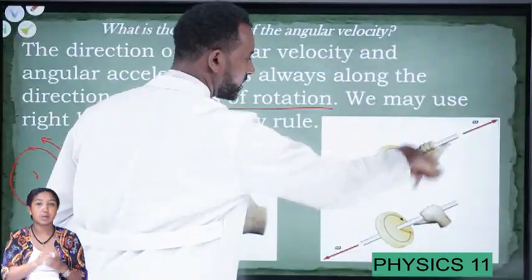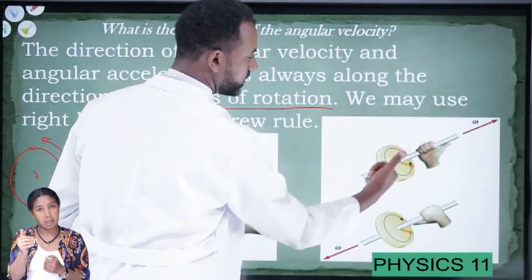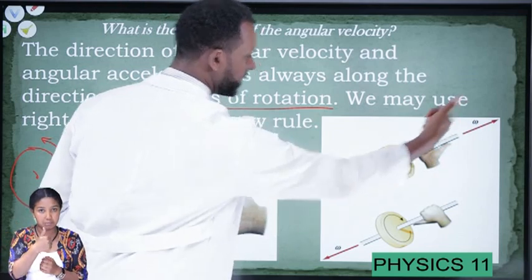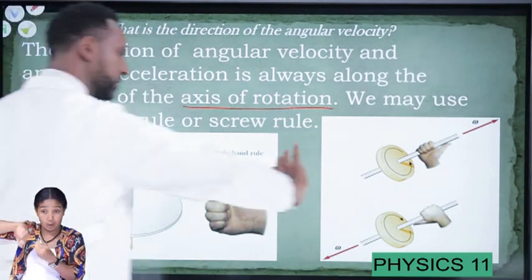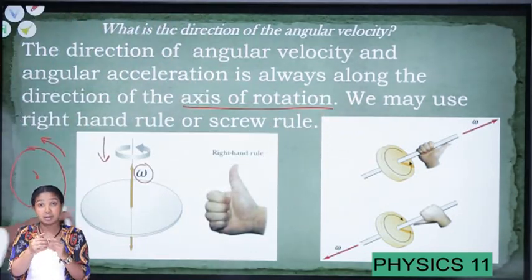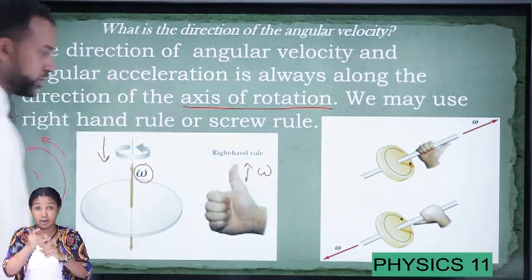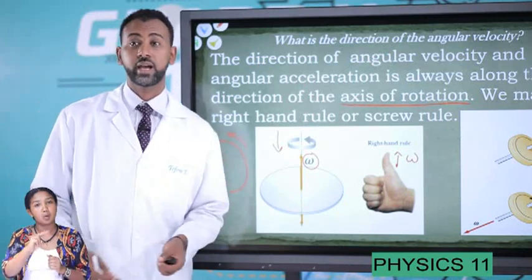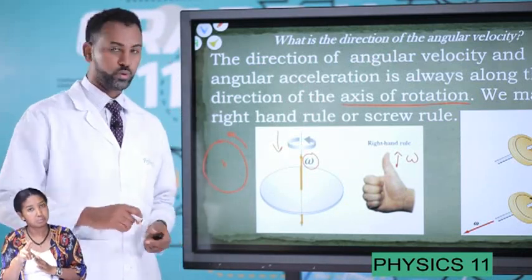Therefore, it's so clear to observe from this. When it rotates counterclockwise or anti-clockwise, you can grasp your hand around this. So the angular velocity is along the direction of the axis. Whenever it rotates clockwise, like this, you grasp it, and your thumb points to the direction of angular velocity. Therefore, this is the direction of angular velocity. You can use the right-hand rule, or it's possible to use the screw rule.